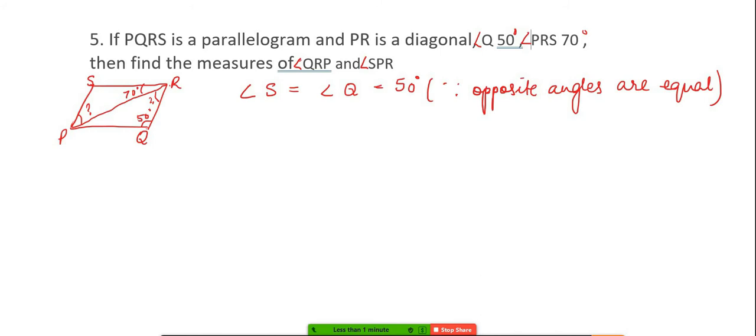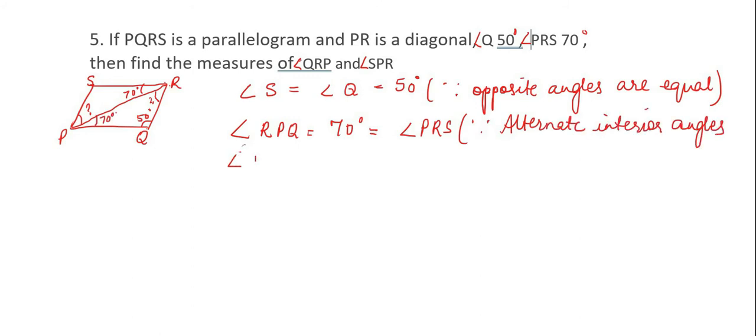Then angle RPQ is equal to 70 degrees, equal to angle PRS, because of alternate interior angles.